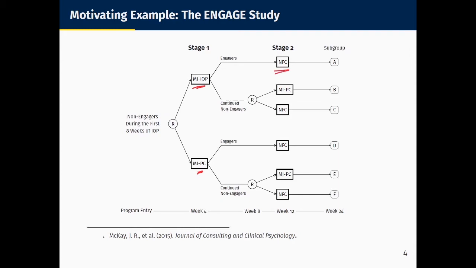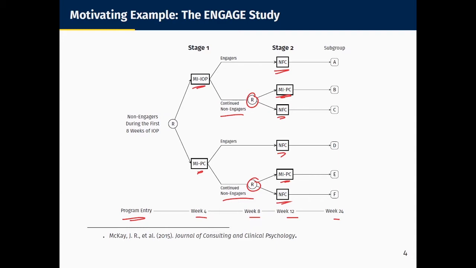So everyone who engaged was given no further contact, but they were still followed for research outcomes. On the other hand, all continued non-engagers were randomized a second time, this time between MIPC and no further contact. Everyone was followed for a total of 24 weeks. And over the course of the study, for our purposes, a continuous outcome called treatment readiness, which is a measure of a participant's willingness and ability to engage in treatment, was measured at baseline and weeks 4, 8, 12, and 24.